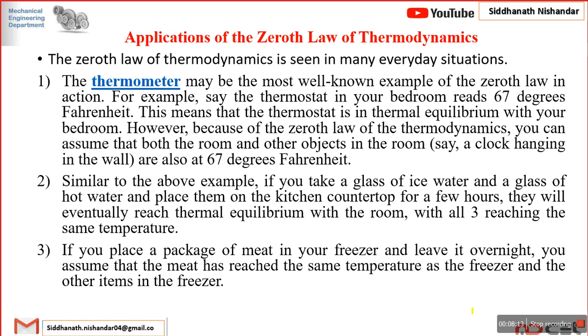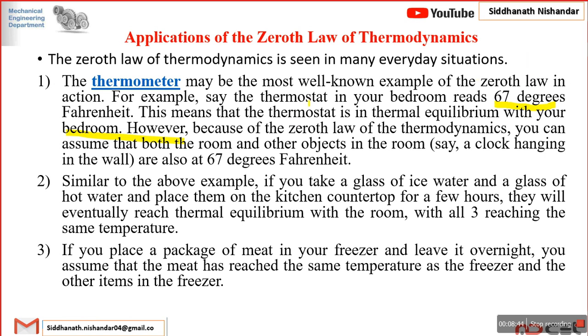Okay, we will see a few day-to-day life examples and then move further to the applications of the zeroth law of thermodynamics. The thermometer may be the most well-known example of the zeroth law in action. For example, if the thermostat in your bedroom reads 67 degrees Fahrenheit, this means that the thermostat is in thermal equilibrium with your bedroom or any room.